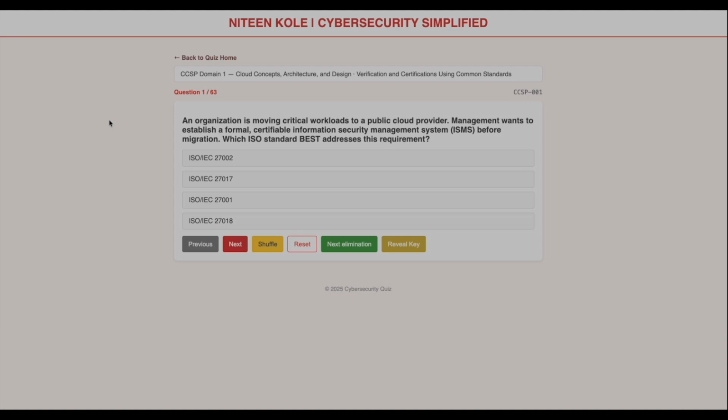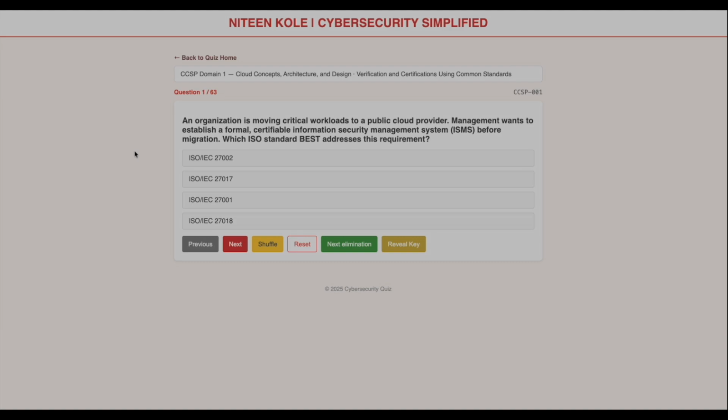Question 1. An organization is moving critical workloads to a public cloud provider. Management wants to establish a formal certifiable information security management system, or ISMS, before migration. Which ISO standard best addresses this requirement? Now let's use the elimination method. Let's first eliminate 27018. 27018 focuses on privacy and protection of personal information in cloud environments. The question isn't asking about privacy, so D is out.